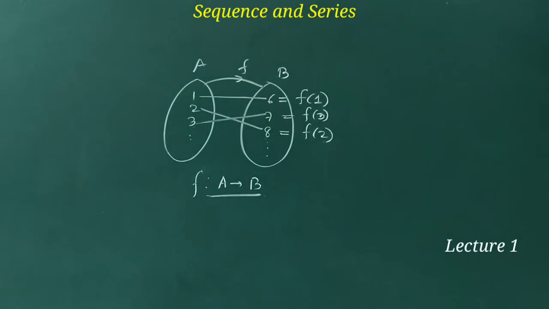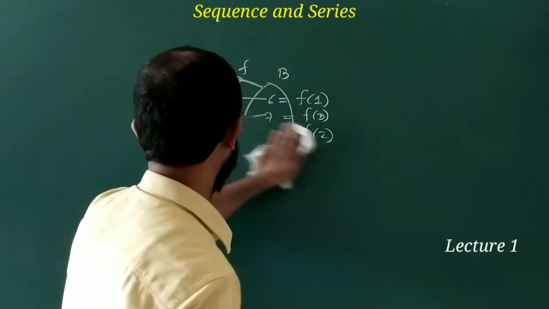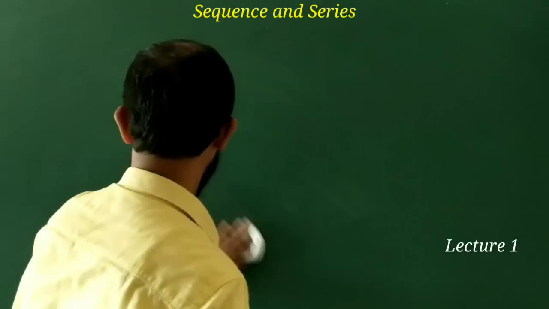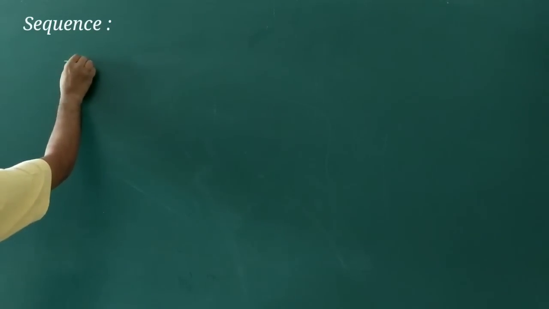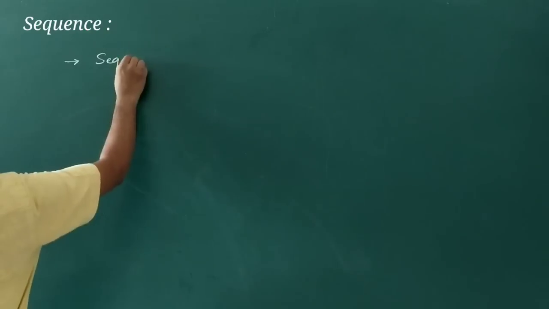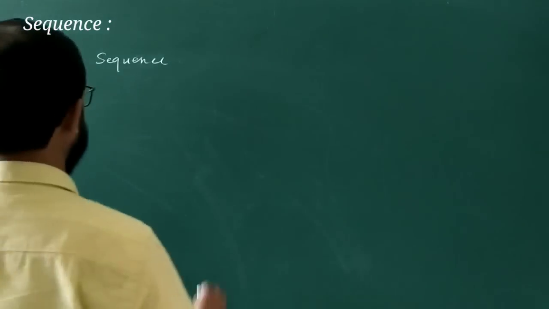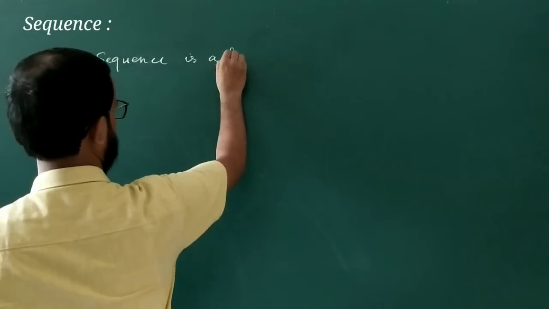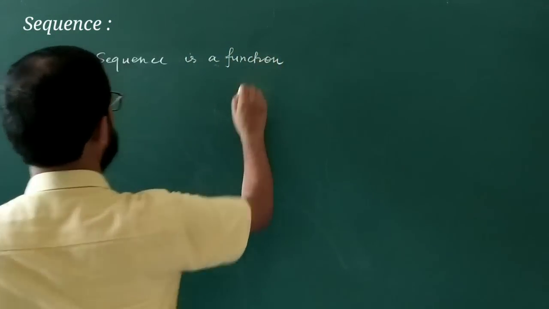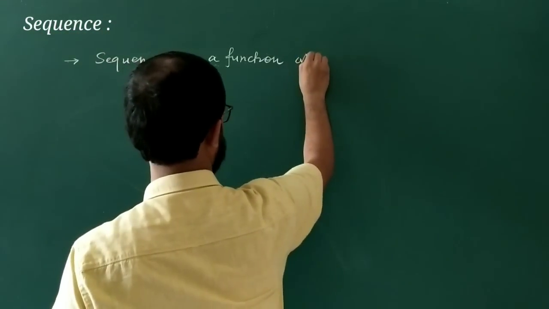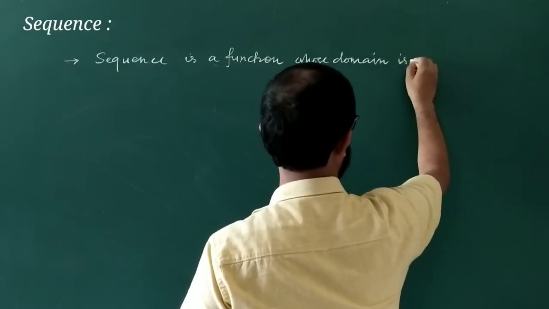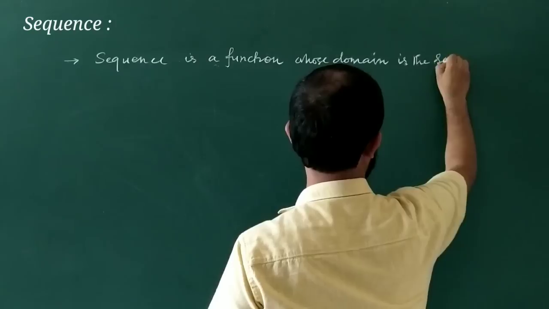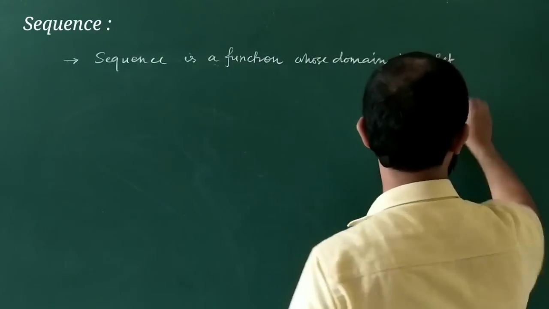Now we are going to define what a sequence is. Sequence is a particular term. Sequence is a function whose domain is the set of natural numbers.